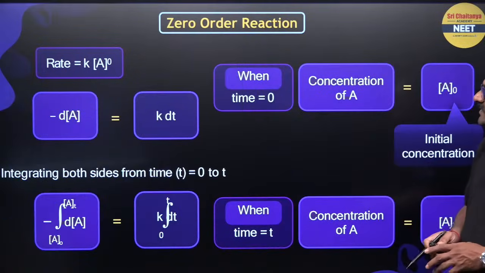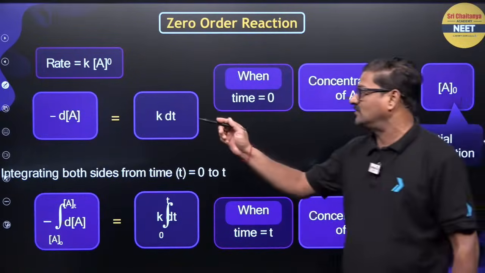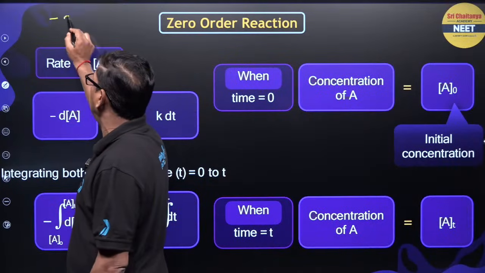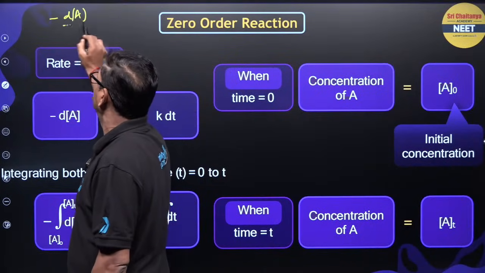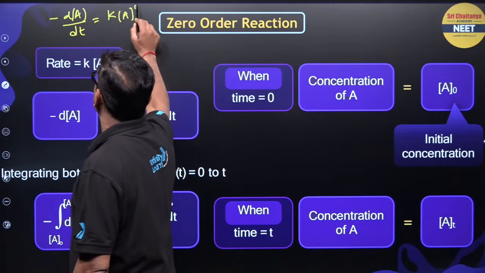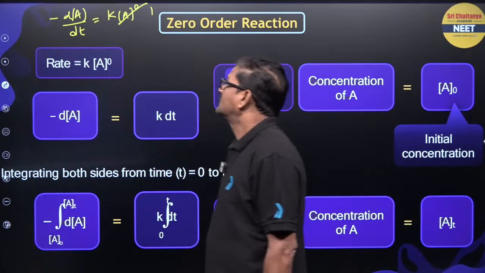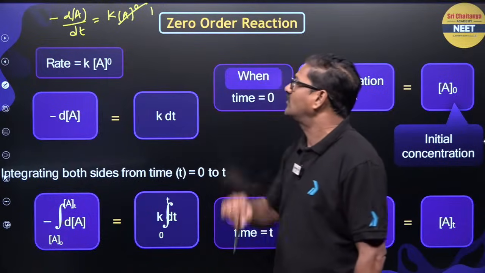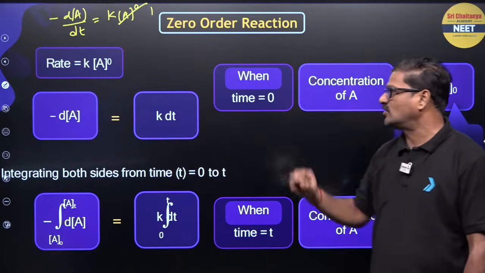And when you take this, minus d[A]/dt is equal to K [A]^0, this is going to be 1. So minus d[A] is equal to K dt.